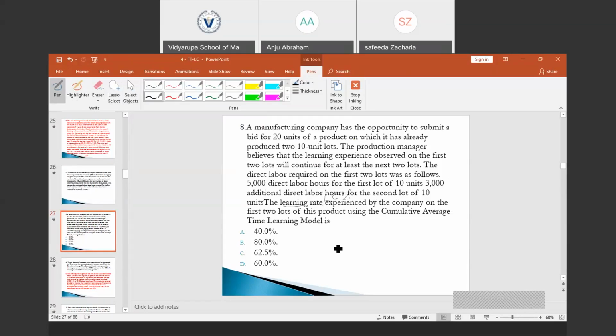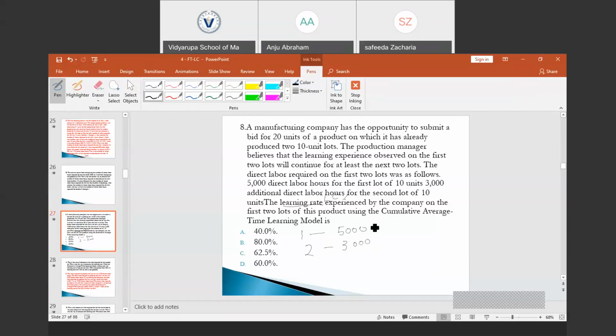In order to produce the first lot, the time required is 5,000 direct labor hours. When the second lot is produced, the time required is 3,000. From this information itself, it is evident that learning is taking place.